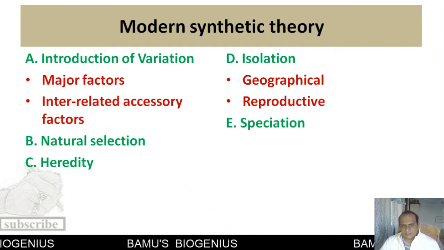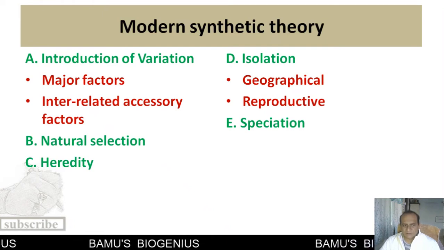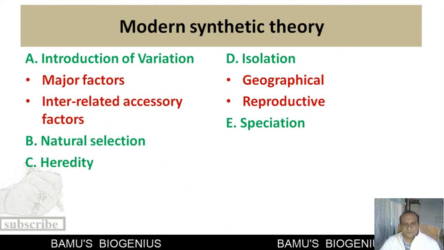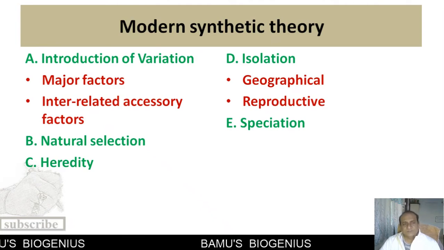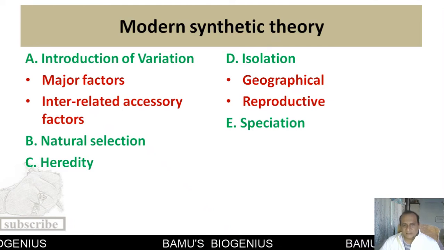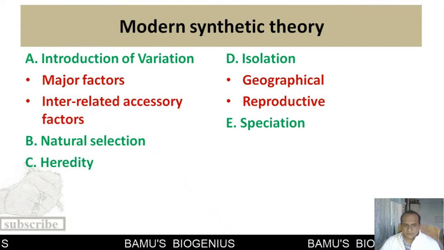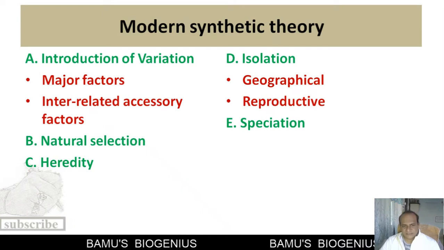The accessory factors explain how certain new combinations of alleles are formed, or how a particular allele is lost and deleted from the population. All this mixed phenomenon is discussed in these accessory factors.